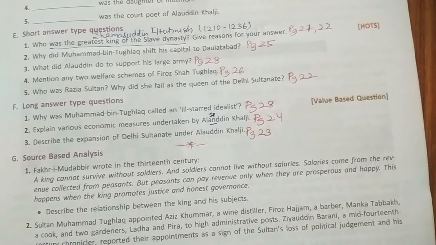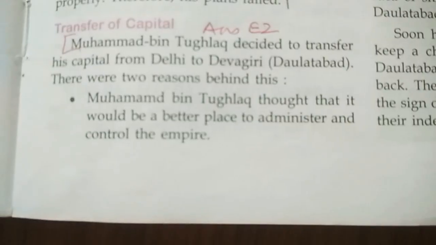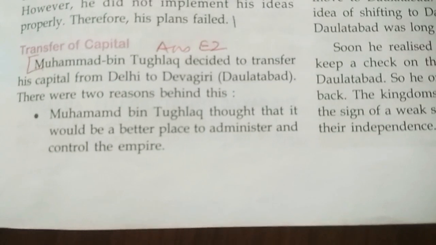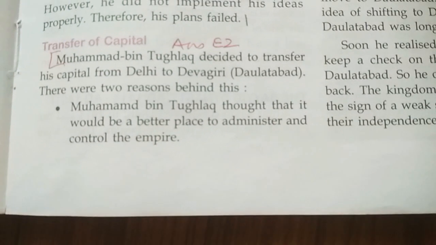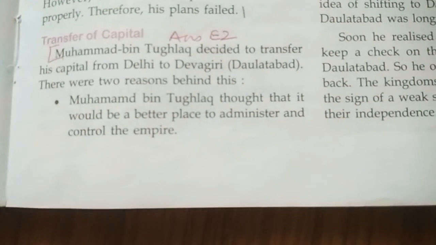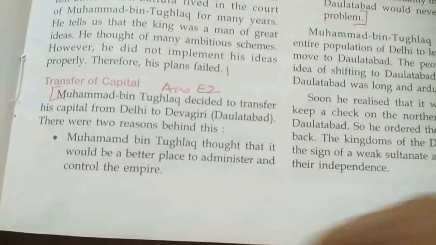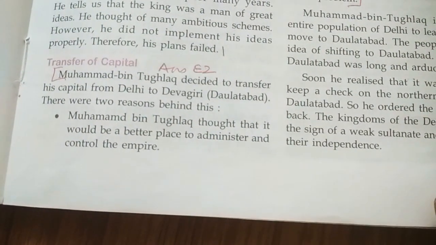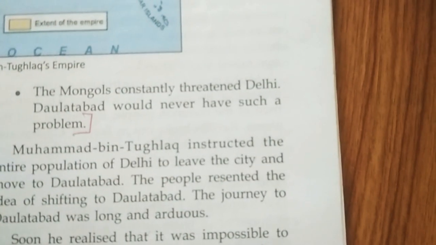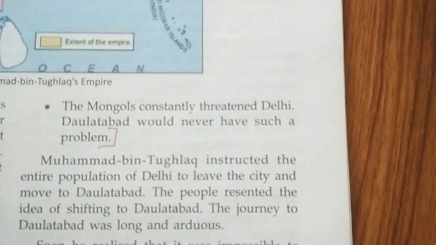E2. Why did Muhammad bin Tughlaq shift his capital to Daulatabad? Answer. Muhammad bin Tughlaq decided to transfer his capital from Delhi to Devagiri, that is Daulatabad. There are 2 reasons behind this. You'll write them in jotters. First jotter, Muhammad bin Tughlaq thought that it would be a better place to administer and control the empire. Number 2, the Mongols constantly threatened Delhi. Daulatabad would never have such a problem. That's it.